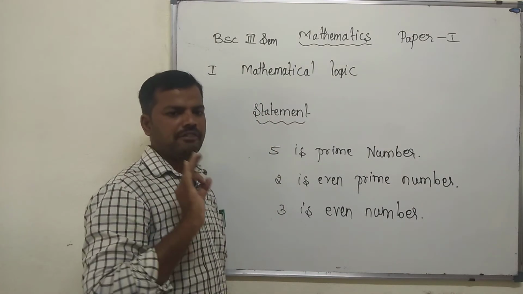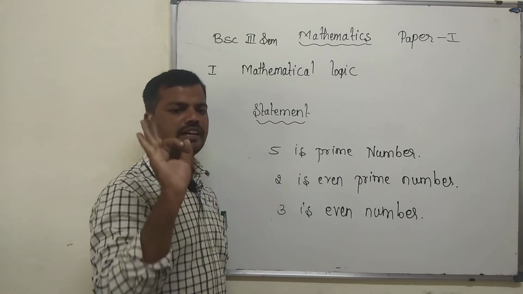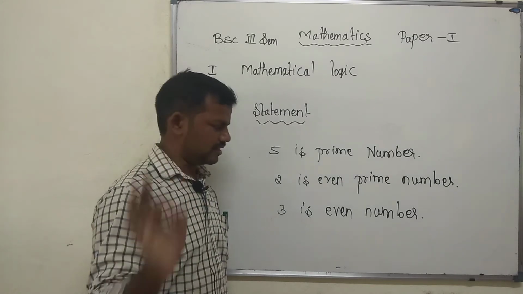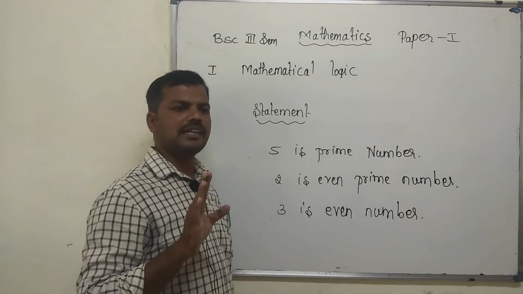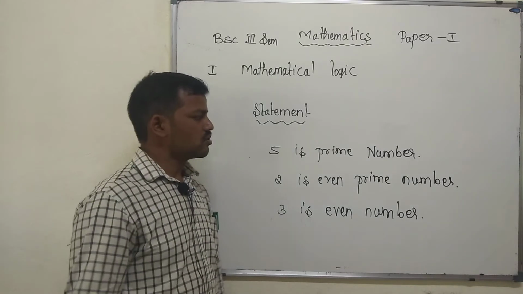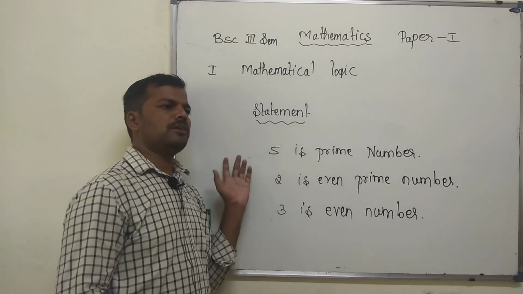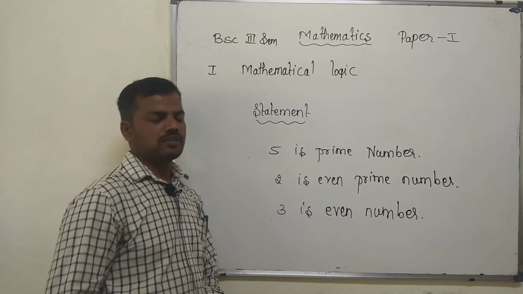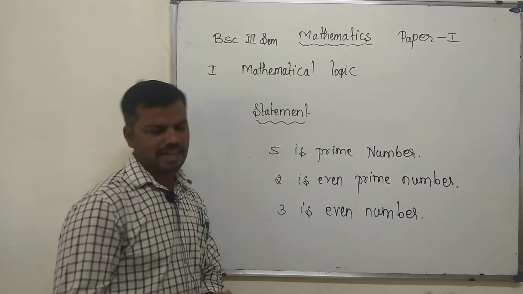We consider them as a statement if it is an assertive or a declarative sentence. The remaining ones are not considered as a statement in mathematical logic; they are simply called a sentence. So after that we came to know what we mean by a statement. Next we study the connectives and compound statements.